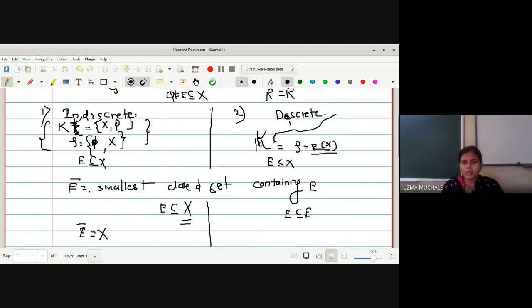Because in the discrete space the family K is equal to tau, which is equal to the power set of X, meaning the set of all subsets of X are always open and closed. So hence I can have E subset of E itself, and then we can say that E bar is equal to E. I hope you understood this one.